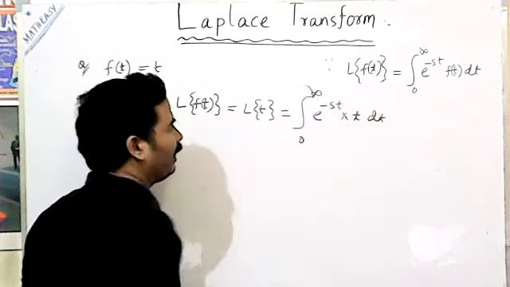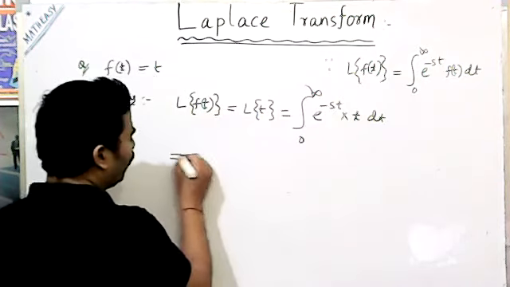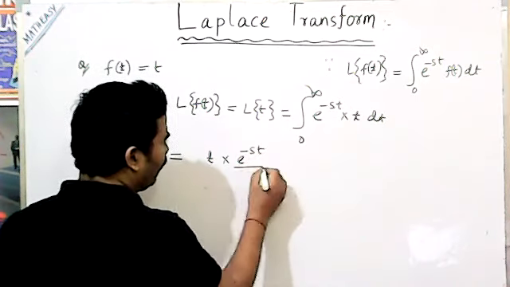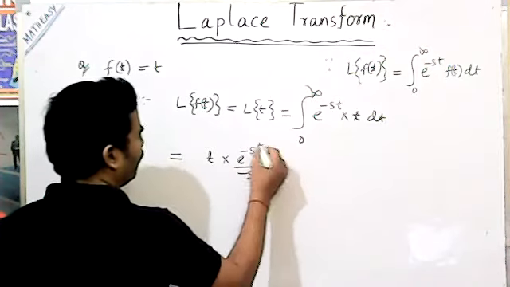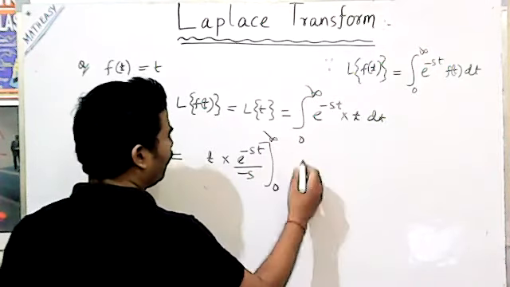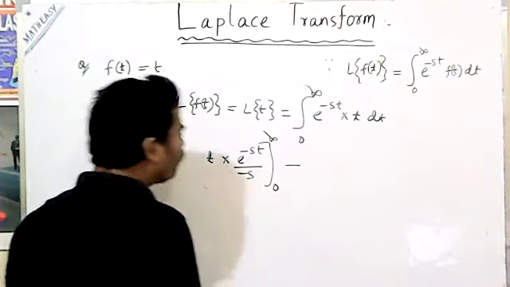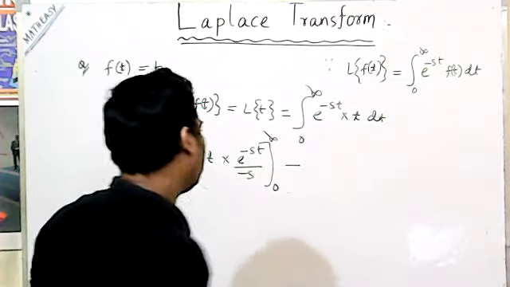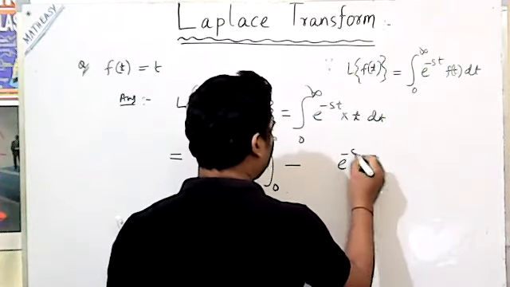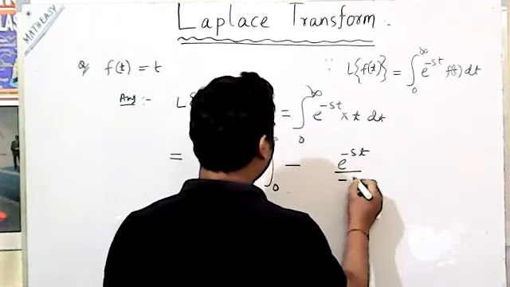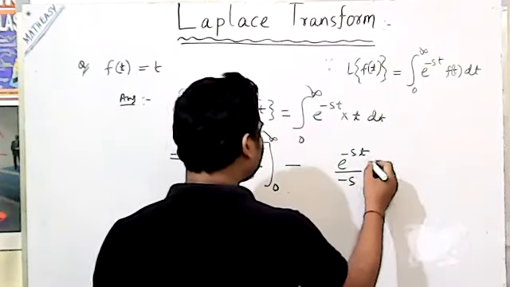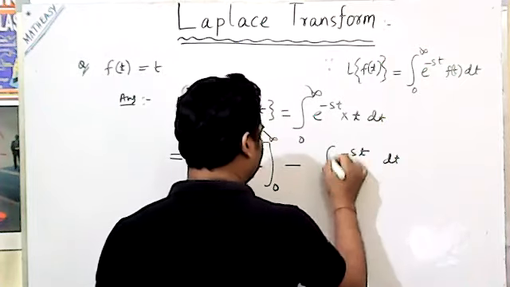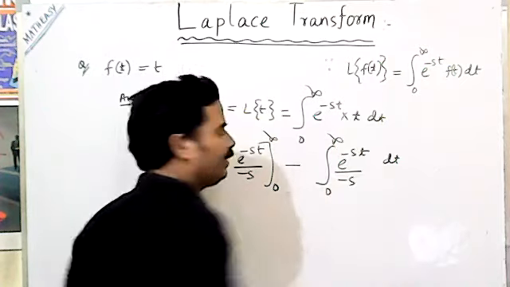Use integration by parts: t into e to the power minus st by minus s from 0 to infinity, minus the integral from 0 to infinity of e to the power minus st by minus s dt.